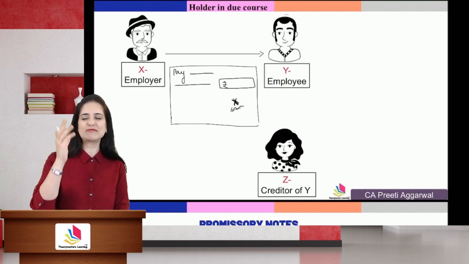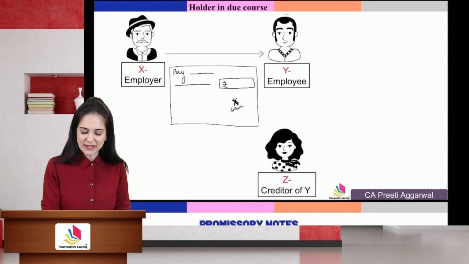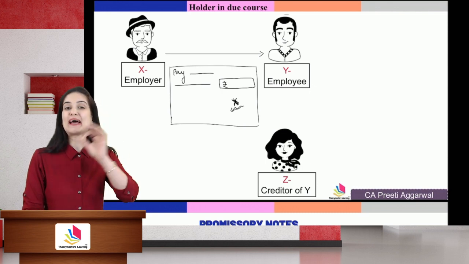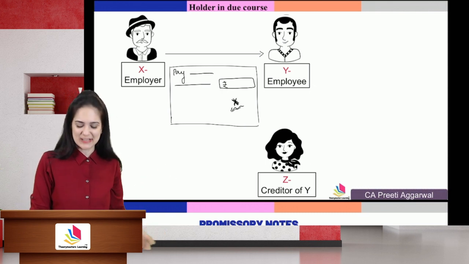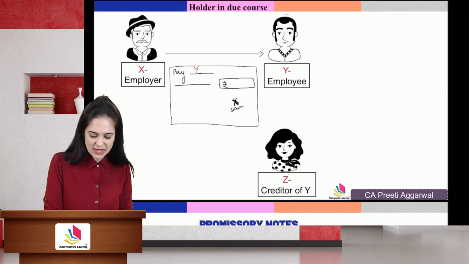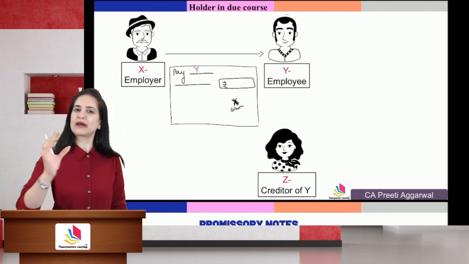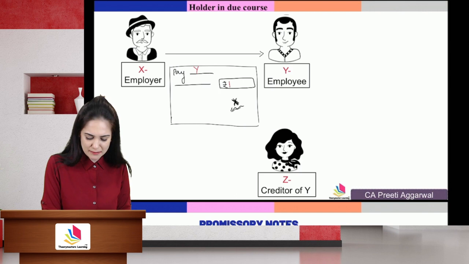But his employee Y is very smart. Now Y knows that he has received a blank check. It is just like money. He writes his name as a payee, "Pay Y," and fills in an amount of rupees 15,000.